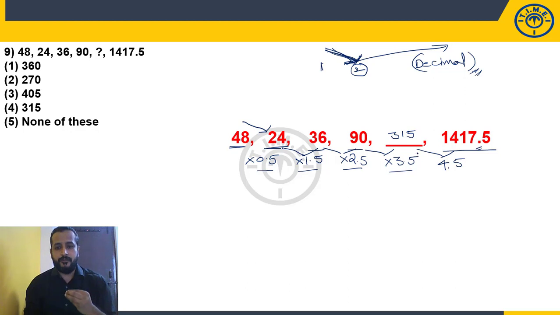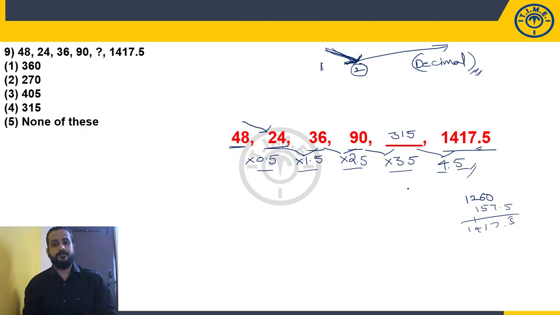So 315 into 4.5. How to make it simple? 300 times 4 is how much? 1200. 15 times 4 is 60. So 1260 is 4 times. But we have to take more, half time. What is half of 315? 157.5. So 1260 plus 157.5 is 1417.5. Perfectly matching 4.5 times. Right. Choice 4.